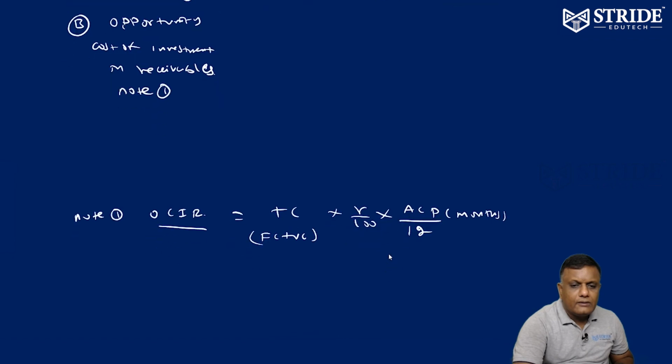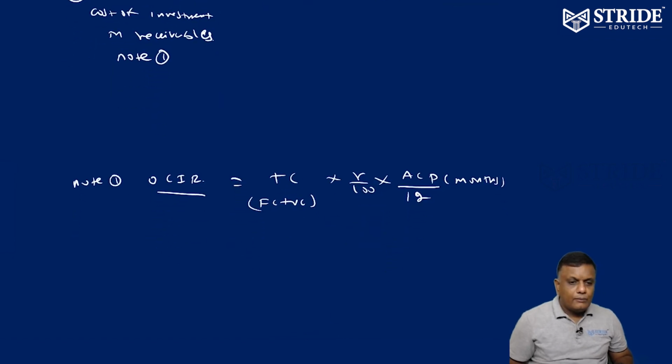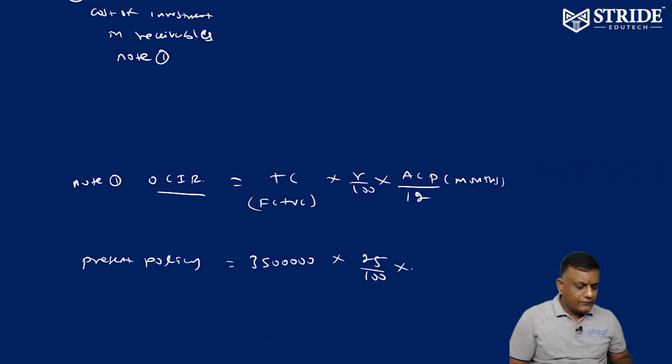So for present policy, total cost is only variable cost, there is no fixed cost, 35 lakhs into 25%. Here 4 times in a year means 3 months, so 3 by 12.